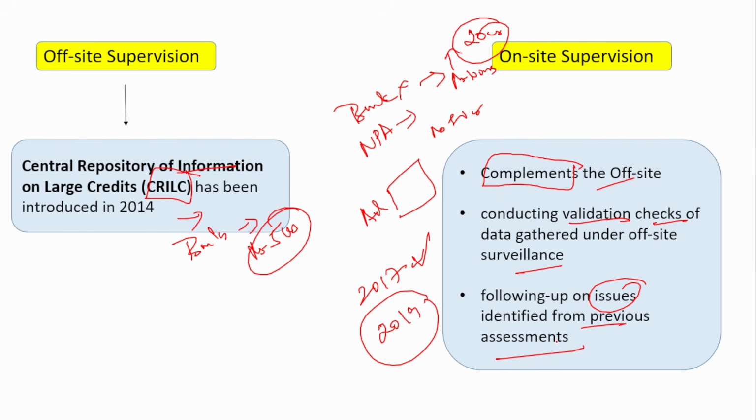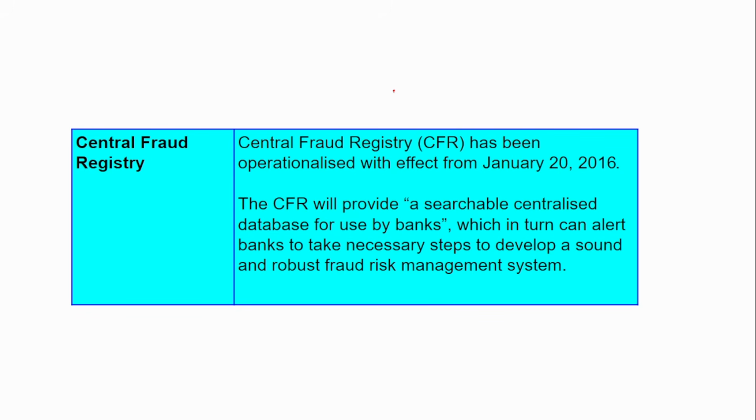Okay, so these are the various ways the RBI supervises the banks. Apart from that, there's one more thing also, the para supervision activities. This is supplementary to both off-site and on-site supervision. An extra level of supervision is always good, both for the banking system and for the economy, right? So that is also done by the RBI. Let us see them one by one.